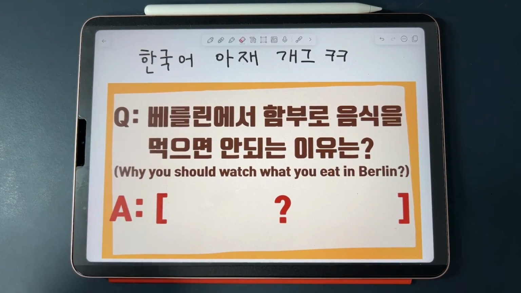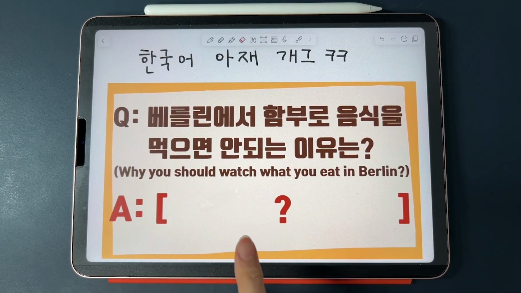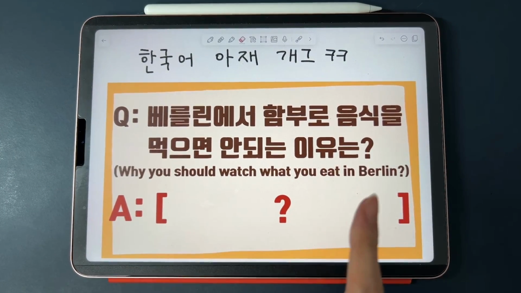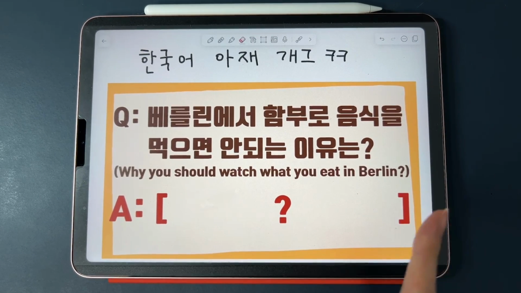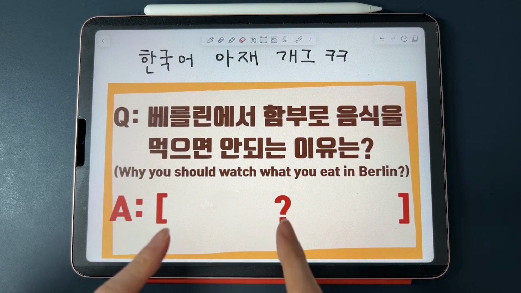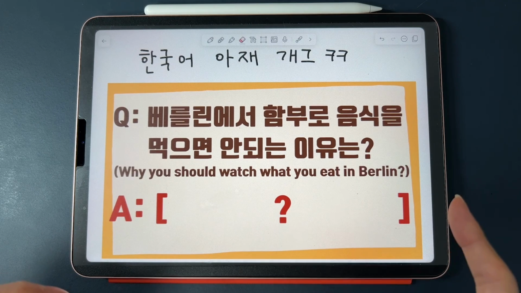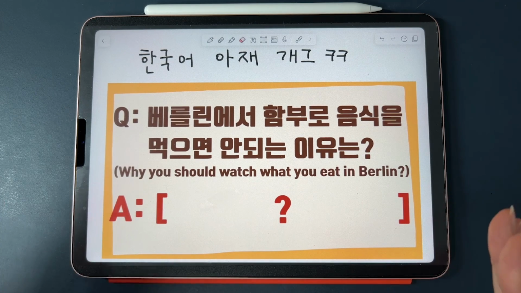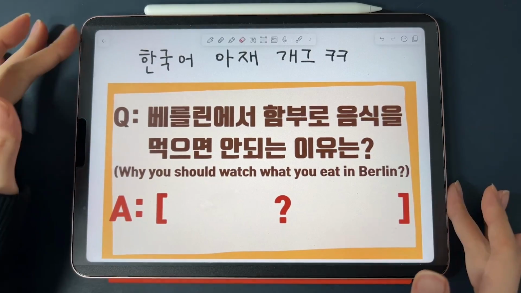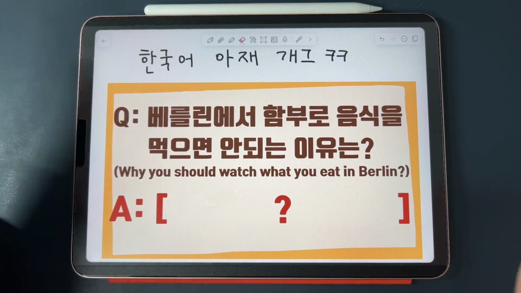Hey everyone, so this is a Korean lesson based on this Korean dad joke that I recently learned about, and I really liked it because at first I couldn't guess the answer, and after I found out, I thought it was a very creative pun. So I really wanted to share with you guys and even make it into a lesson.